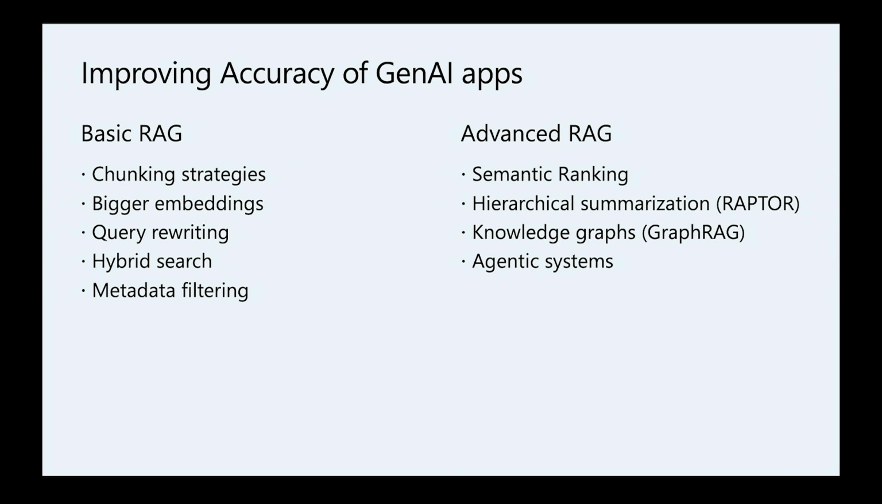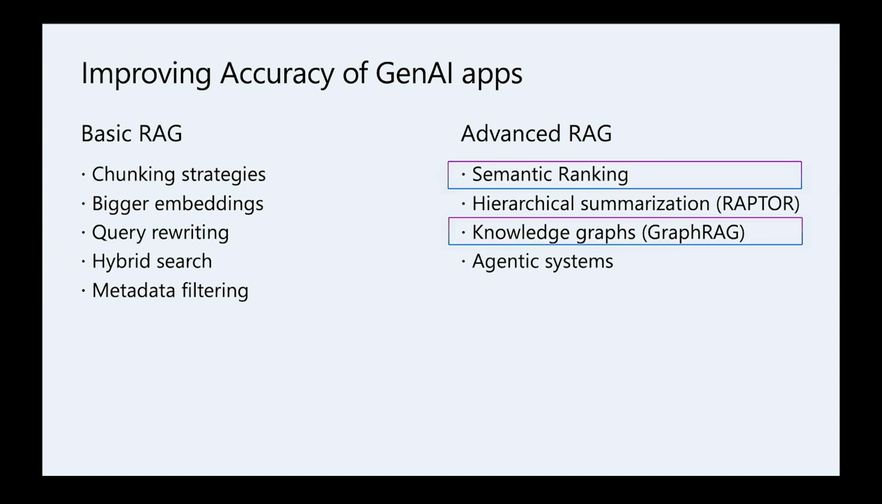But if you want to do even better, then you can add additional components, and that's why we call it advanced RAG, to improve the quality of GenAI applications using these additional advanced techniques. For example, hierarchical summarization is very effective, or as you heard at the keynote, agentic systems can use metadata techniques to improve accuracy as well. In this talk, we'll focus on semantic ranking and graph RAG, because we found in our applications they're quite effective, and specifically semantic ranking is broadly applicable.